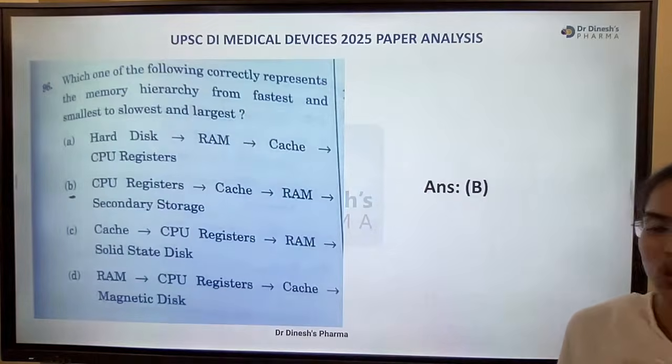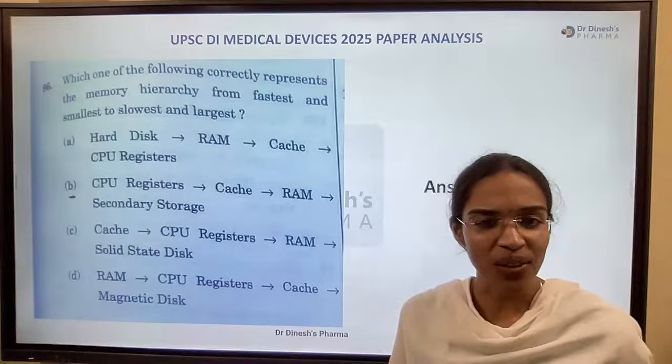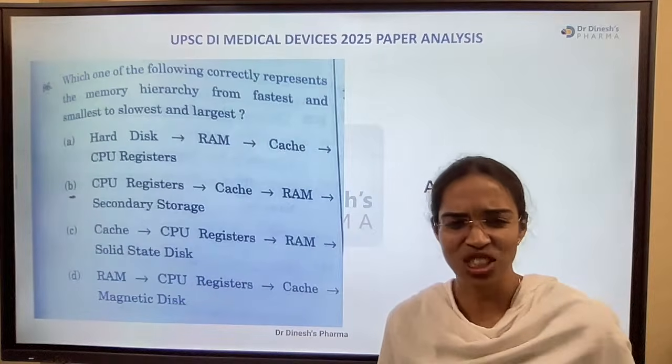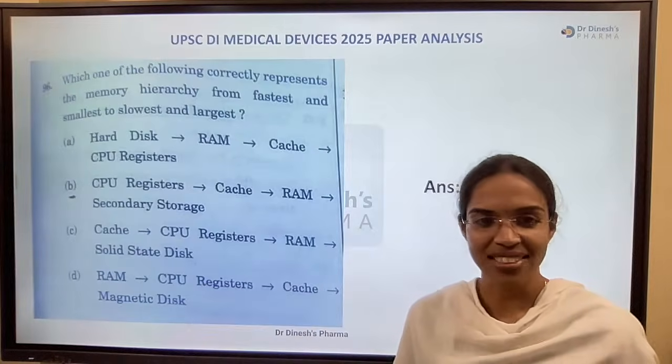Okay, next question. Which one of the following correctly represents? So all of you, are you there? We have an analysis session at the end, the marks analysis session.